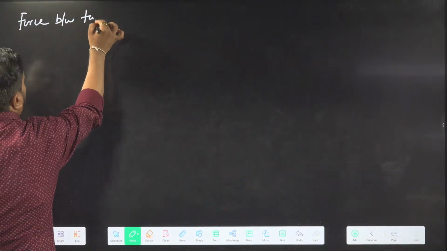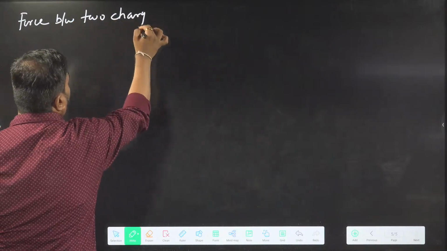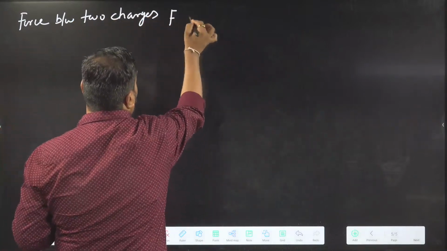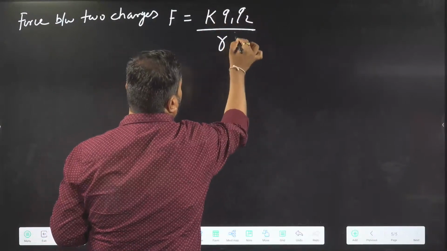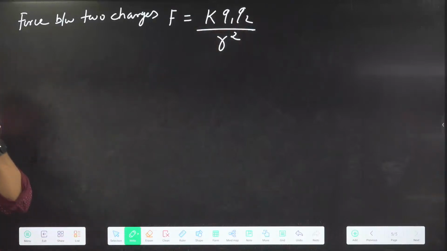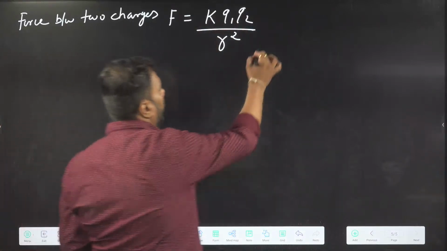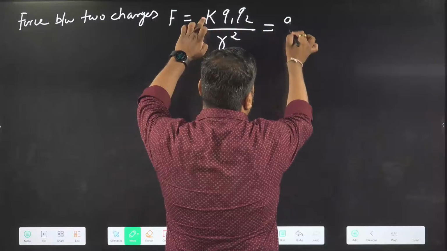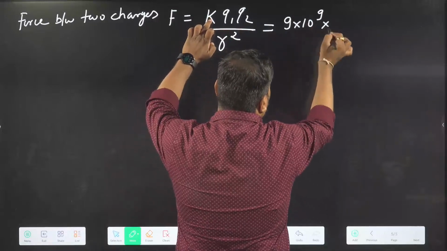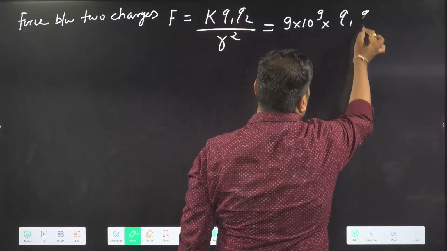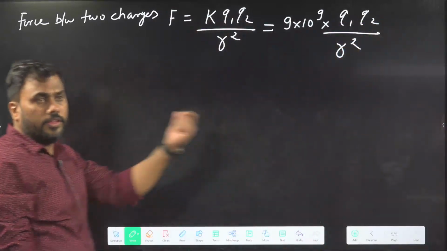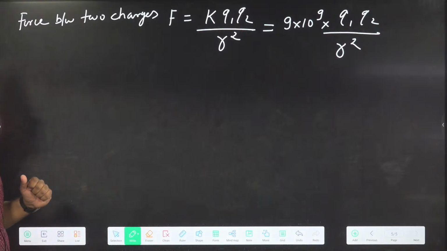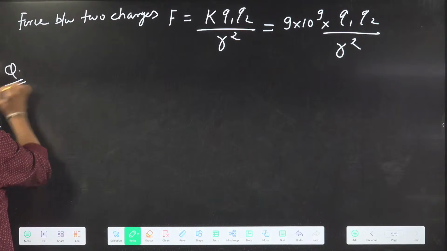The force F is given by K Q1 Q2 by R square, where R is the distance between the two charges, and K is 9 into 10 to the power 9 in SI units. You just need to multiply the magnitudes of the charges in coulombs and divide by distance square. This is the formula for force between two charges, Coulomb's law. Clear? So my next question is related to Coulomb's law.